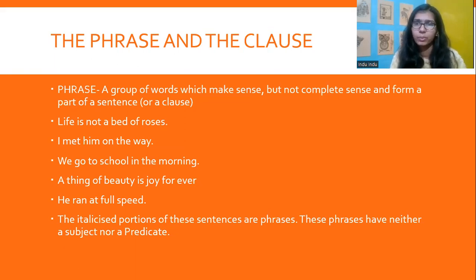On the way. I met him on the way. On the way has no subject, no predicate. Again, it's a phrase. It makes sense, but not complete sense. We go to school in the morning. In the morning what? So in the morning does make sense, but not complete sense. So it's a phrase. A thing of beauty is a joy forever. Right? So again, is a joy forever is a phrase. He ran at full speed. At full speed is a phrase because it does make sense, but not complete sense. At full speed, what? Is a joy forever what? Right?